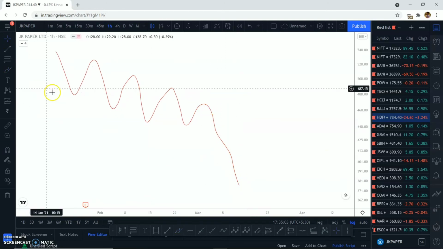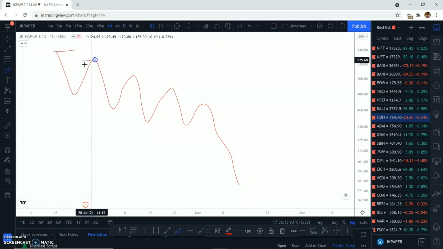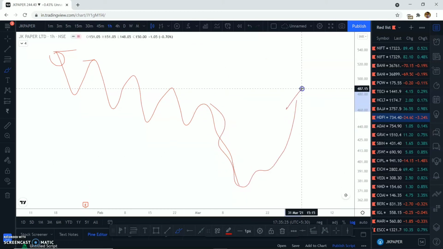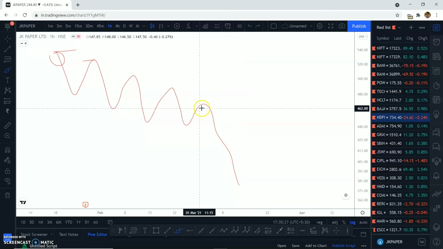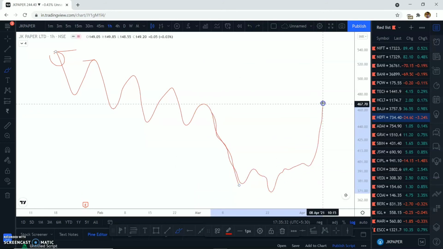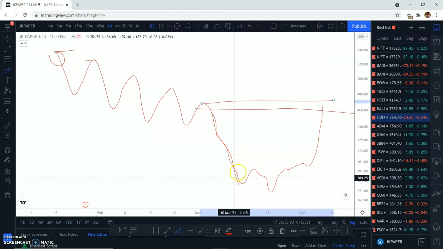Now the price cannot create a void in the market, because if the market creates an imbalance, this void is also called an imbalance. So the market has to maintain a balance between sellers and buyers. For every seller there has to be a buyer, for every buyer there has to be a seller, right? So for every seller here there has to be a buyer. This is the reason the prices are very likely to come back to this area and fill the void.